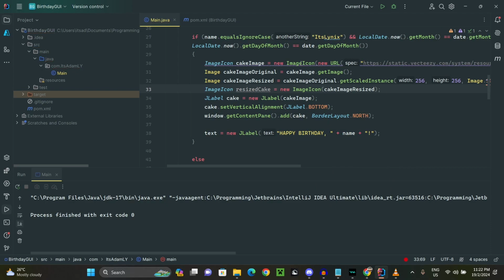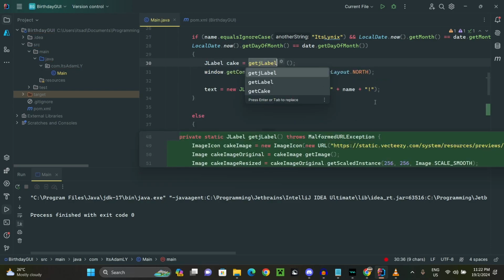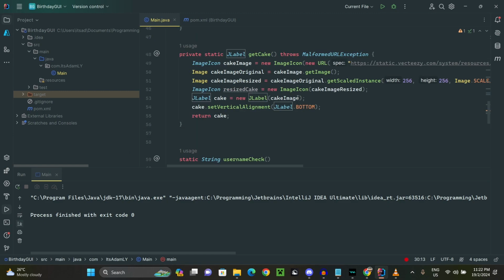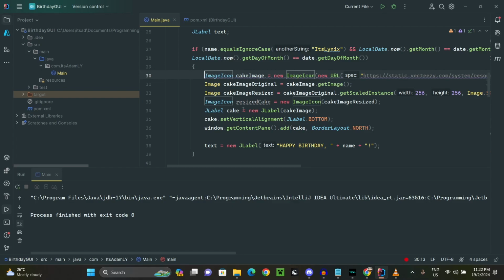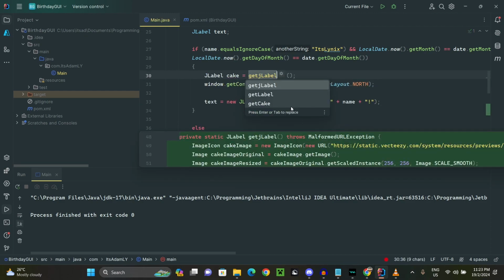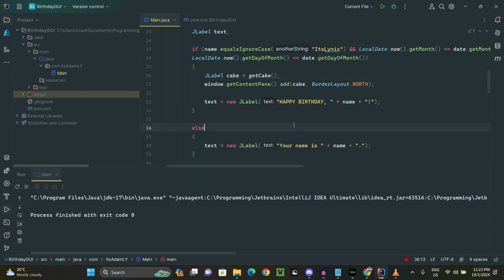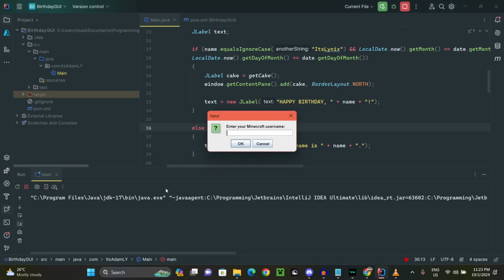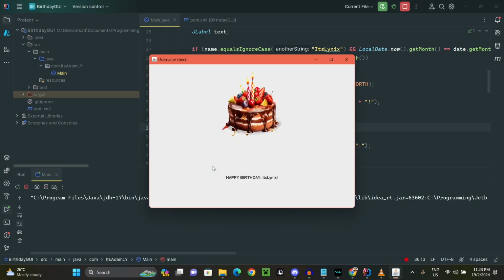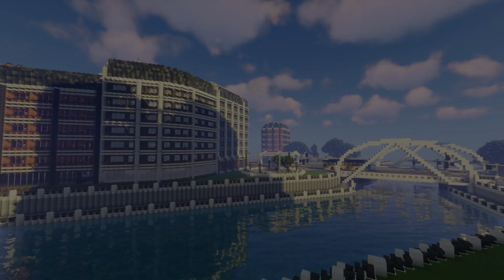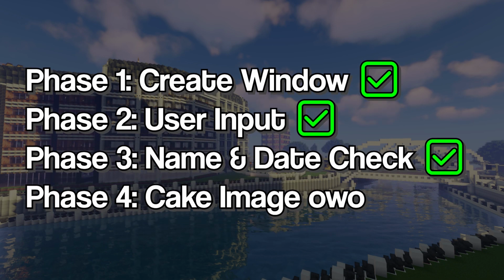So from here we can extract the method here. So we can extract that. So we use this resize cake. And then now we can extract the method here, get cake. Cool. Now let's see what happens. There we go. We have the cake. Alright, cool. So we have all phases completed.